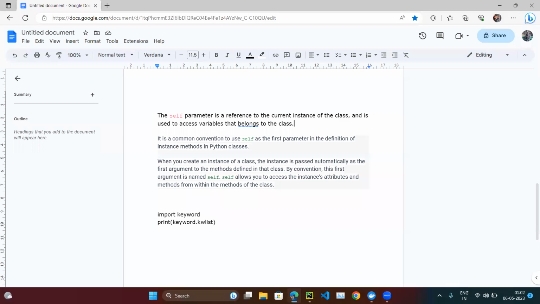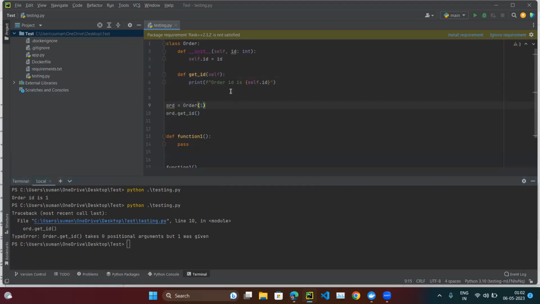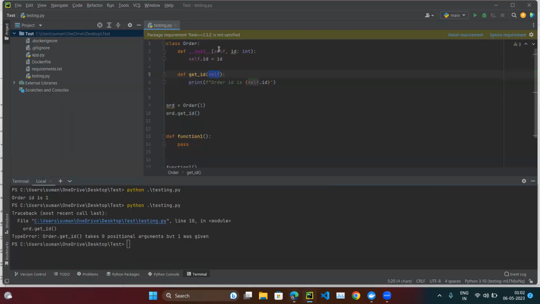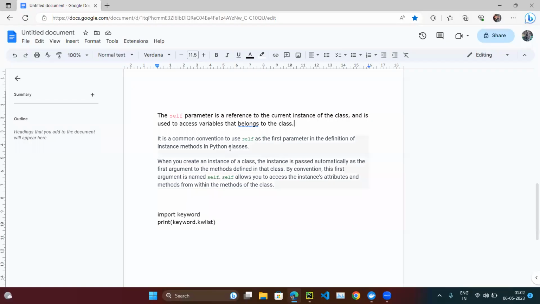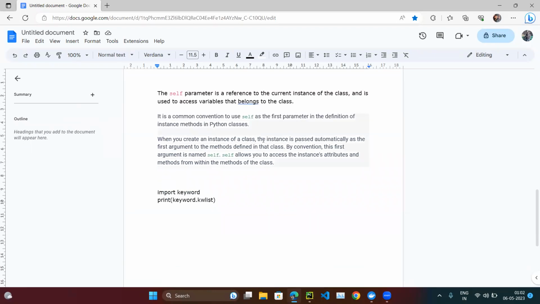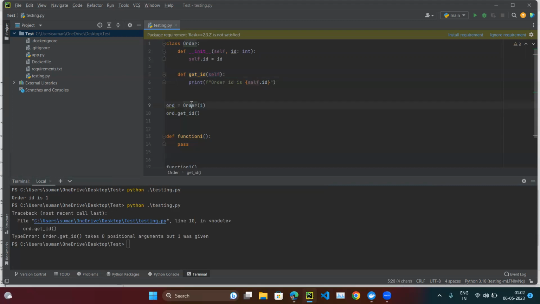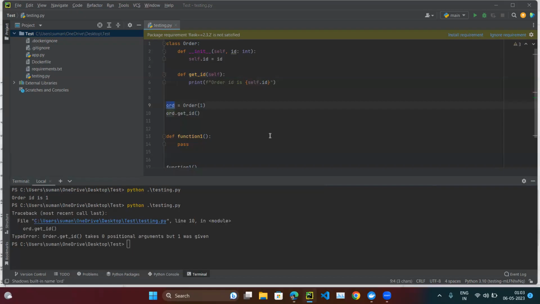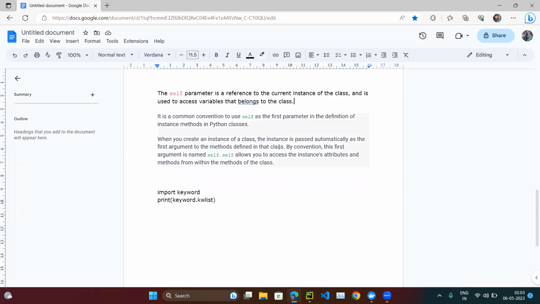It is a common convention to use self. Generally in any code, even in the open source community, you could see people using self. It is a standard as the first parameter in the definition of the instance method in a Python class. So this is the first parameter in the class methods, or instance methods. When you create an instance of a class, the instance is passed automatically as the first argument to the method defined in the class.